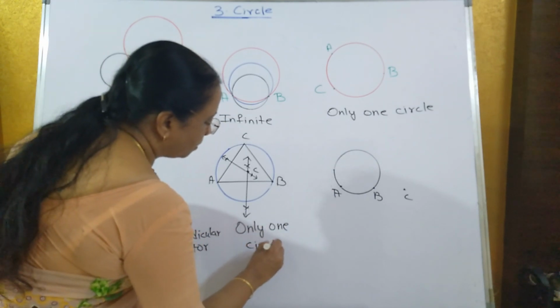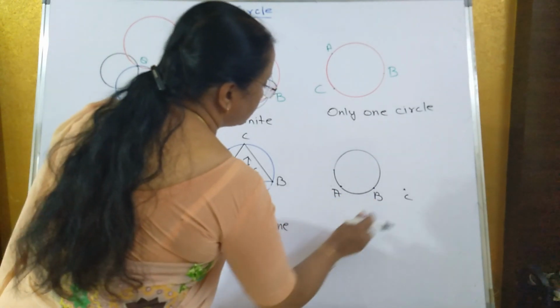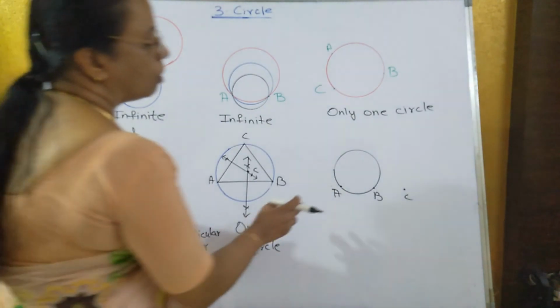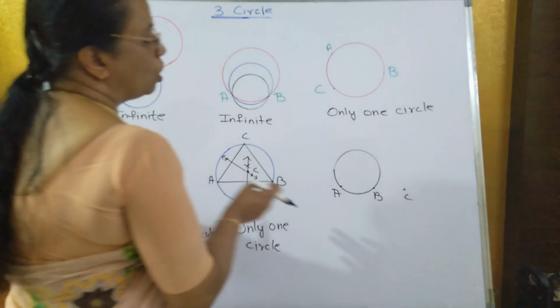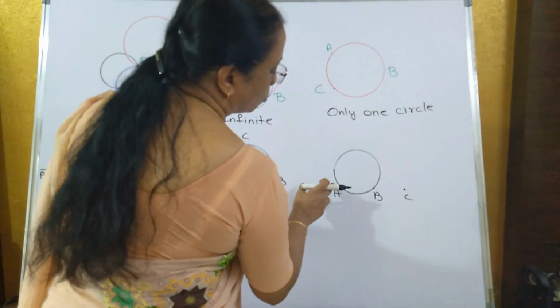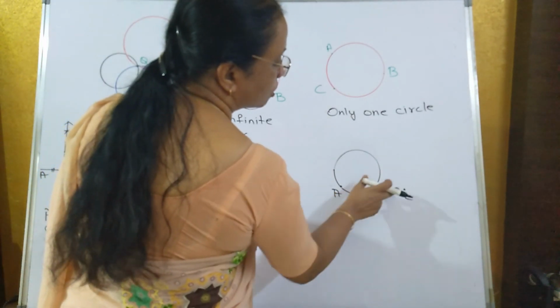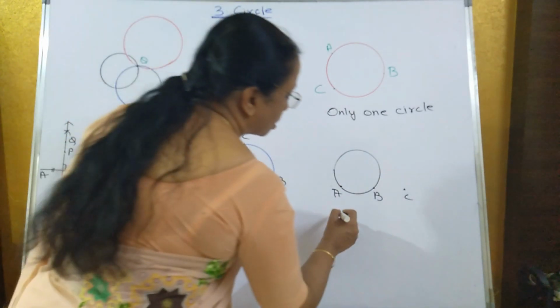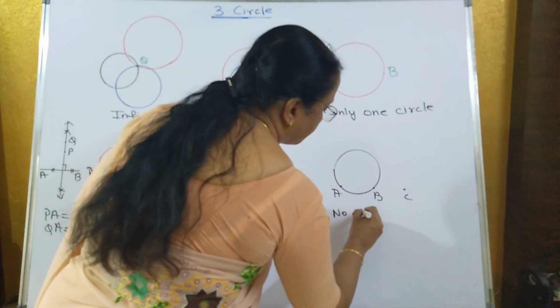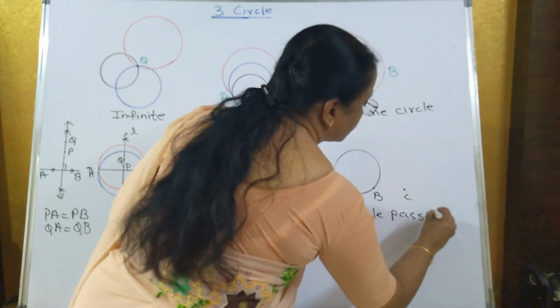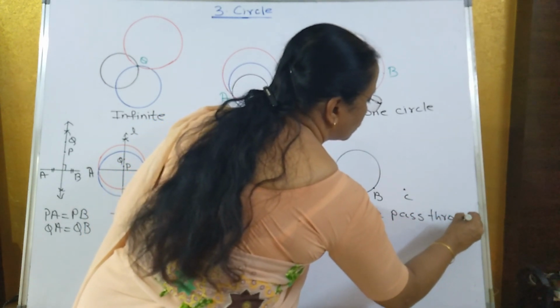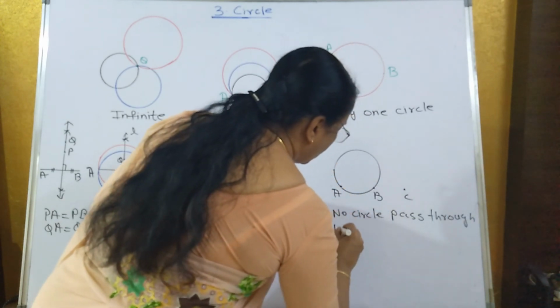Now if there are 3 collinear points, what is the meaning of collinear points? They are all in a straight line. Can you draw a circle passing through 3 collinear points? No. If I draw a circle, it is passing only through 2 points, not the third point. So no circle passes through 3 collinear points.